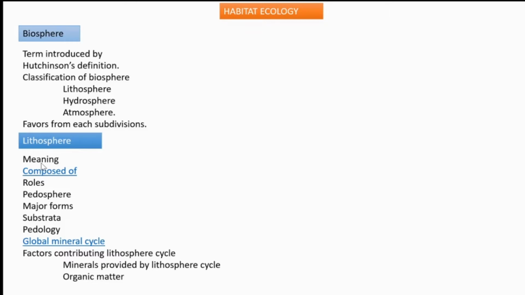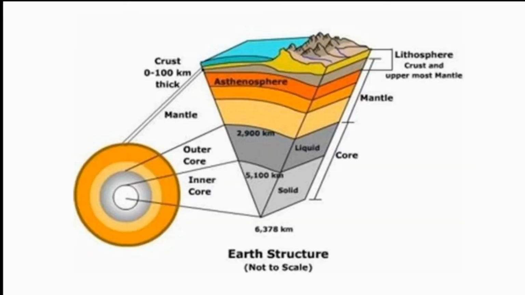Then we are going to learn more about lithosphere. What's the term itself? It means stony sphere, a hard sphere, that is lithosphere. And it's composed of crust, mantle, and core. Which are the parts? Crust, mantle, and core.